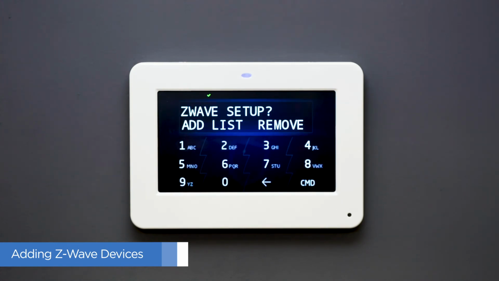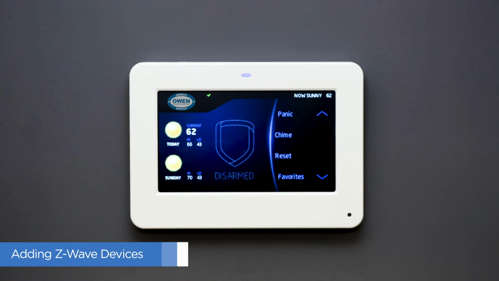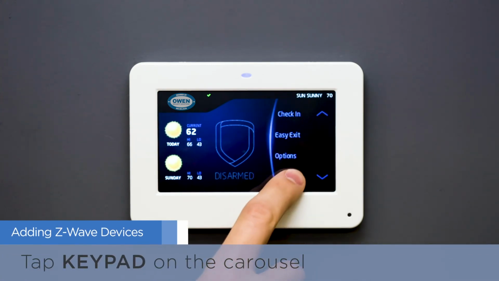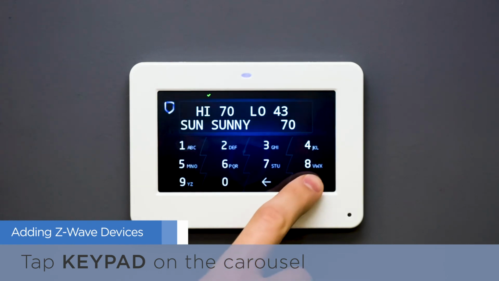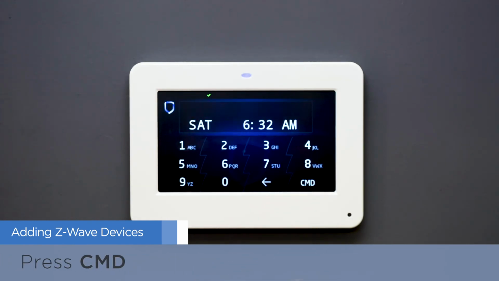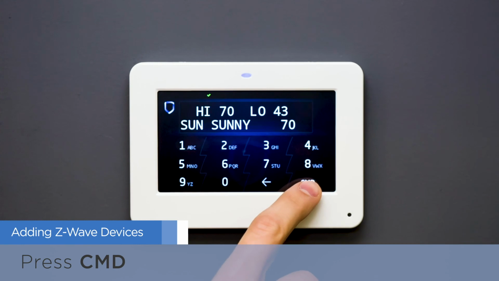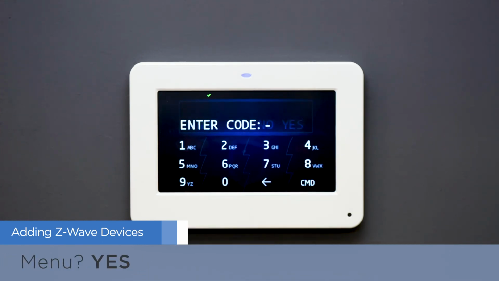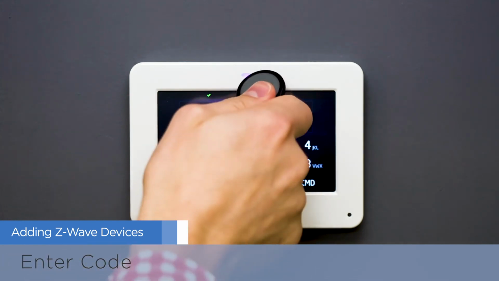If your keypad was not set up for this at installation, you can access the Z-Wave setup menu through the keypad option on the carousel menu. From the keypad, use the command key to cycle through the keypad options until you reach the menu option and press Yes. Enter your passcode when prompted.